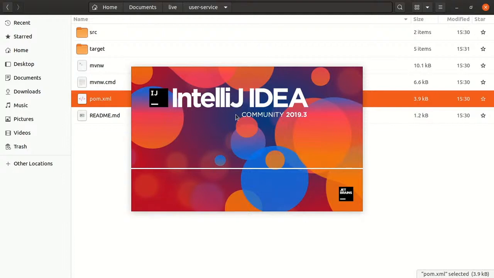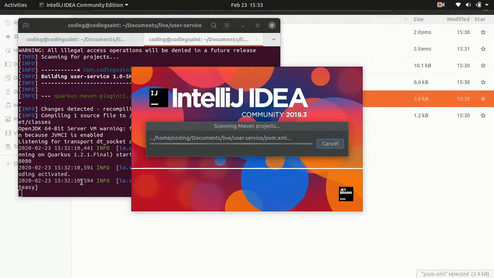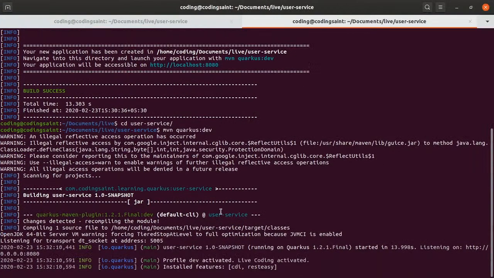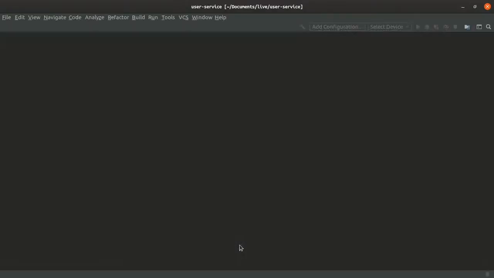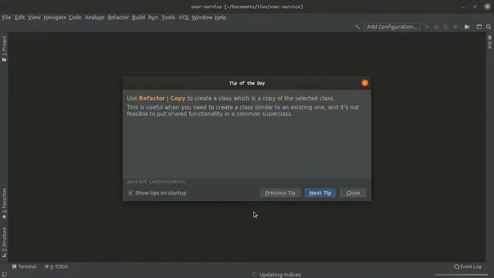Okay, so this will load our project, and in the meantime Quarkus has already built and started this project. You saw how easy it is to create a new project and start it with Quarkus, and you can notice something here. It says installed features: CDI and RESTEasy. So this has just given us two dependencies, CDI and RESTEasy. RESTEasy for our REST functionality, and the dependency for that is CDI. So I'll just close this now.